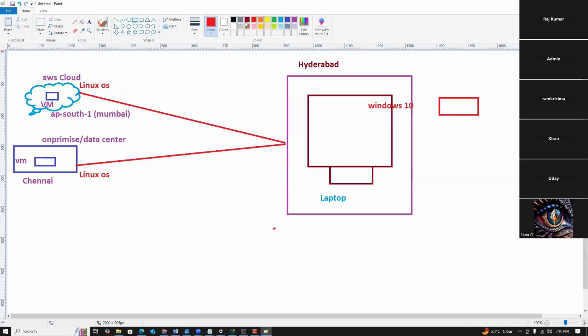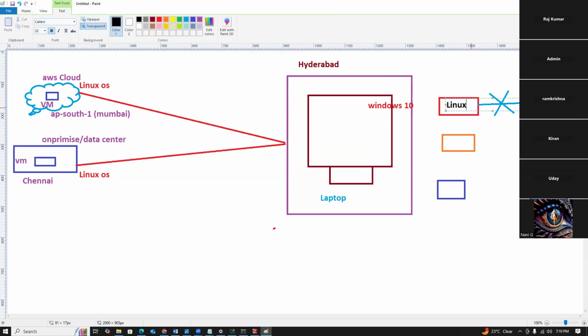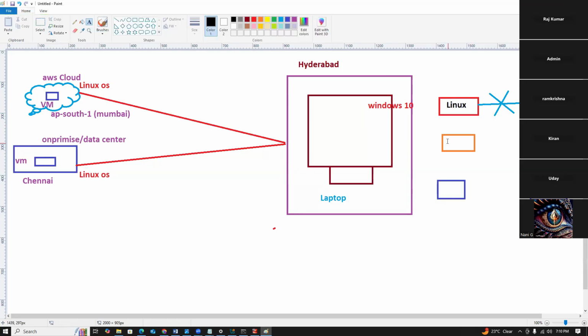No, they are cross platforms. For example, Windows to Windows and Linux to Linux are the same. But if you try to connect from Linux to a Windows machine, both are cross platforms.